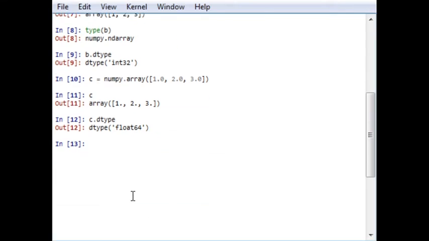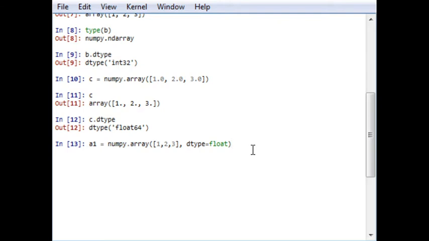In the next example, let me write another variable, that is a1, a numpy array, and here I have written dtype float. So it is a float type array [1, 2, 3].